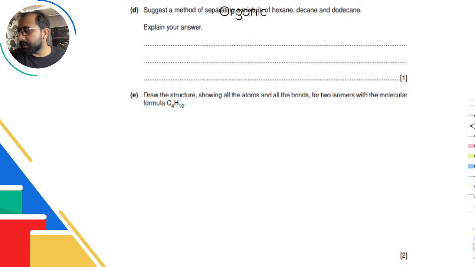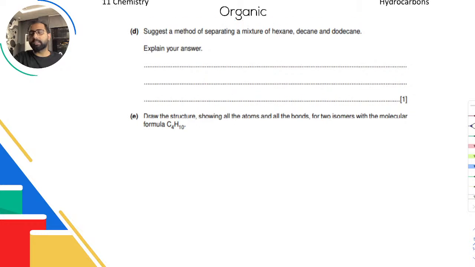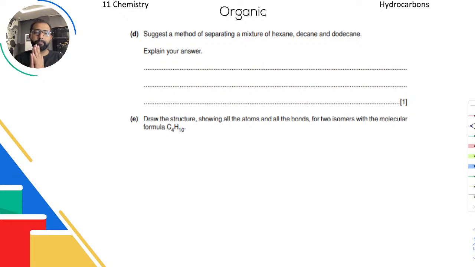So this is a method of separating a mixture of hexane, decane, dodecane. Clearly simple. You use fractional distillation, and then you give the detail of that. What is the detail? The detail is that fractional distillation depends on difference in boiling points. So you mention that they have different boiling points, and how do we know that? We saw it in the table. They have difference in boiling point, which means when you heat them, you can separate them based on different boiling points. The ones with lower boiling point are collected first, the ones with higher boiling points are collected later.